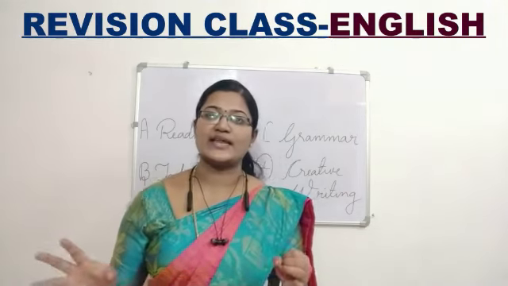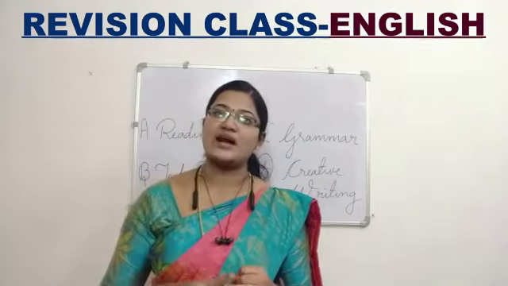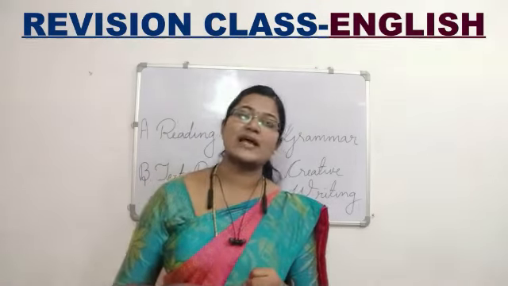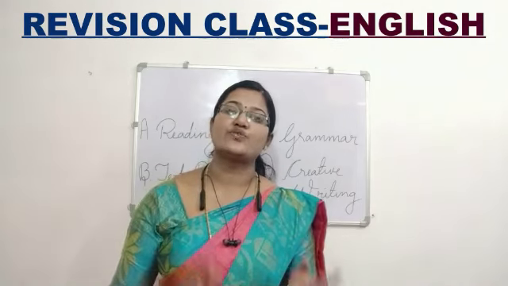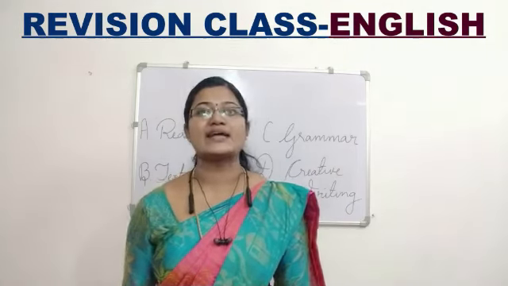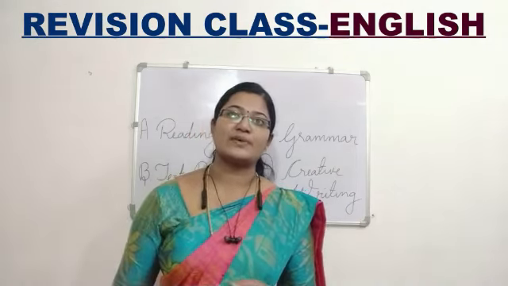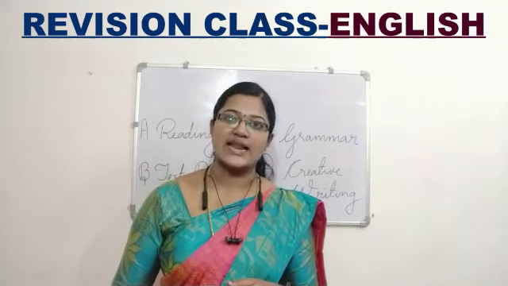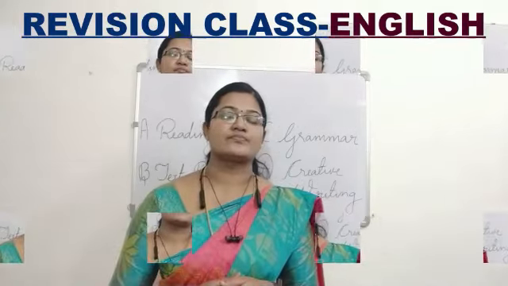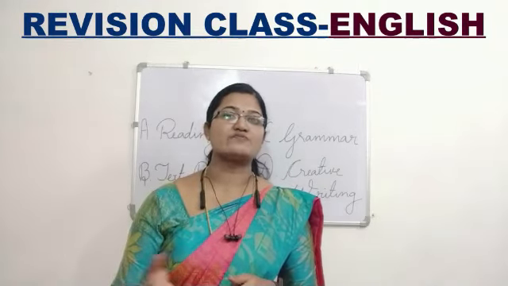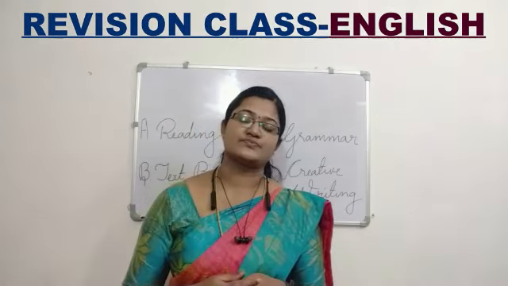In participle, we have past participle and present participle. In infinitive, we have to infinitive and bare infinitive. Options will be there and you have to select the correct form of verbs and write there. You have to understand the meaning and write it.